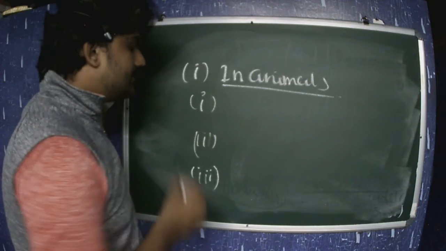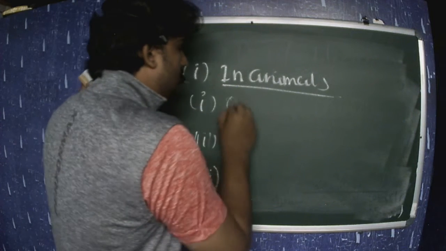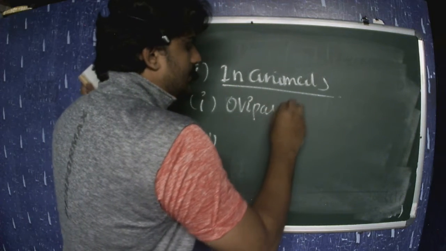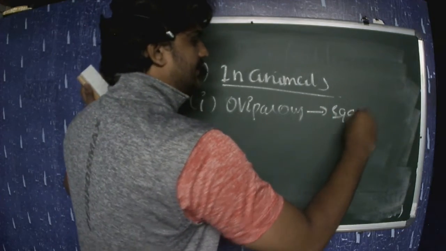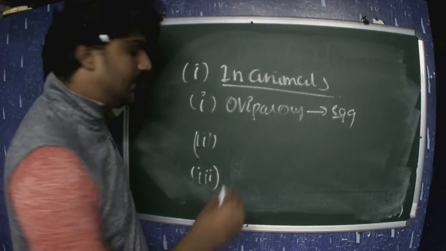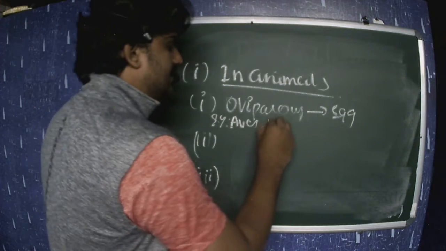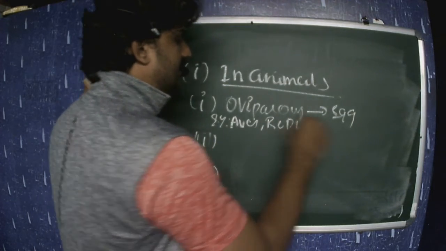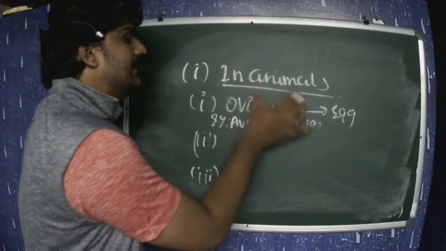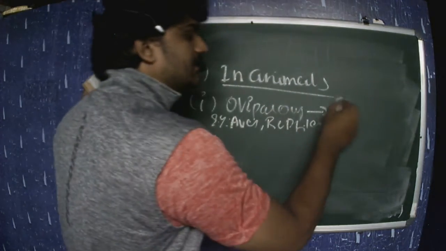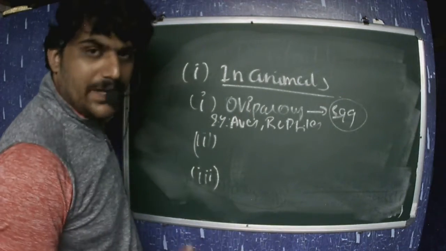The first one is oviparous animals. These are animals which lay eggs, you know that, like birds, for example, and reptiles, a lot of reptiles, lizards. All of these you can consider oviparous. The zygote will be developed into an egg with a calcareous shell or a mucilaginous sheath. That is the oviparous type of animals.